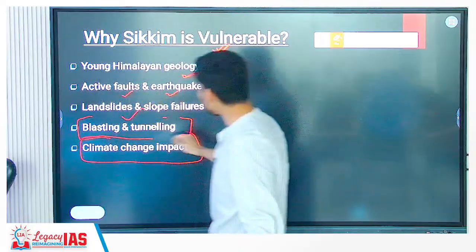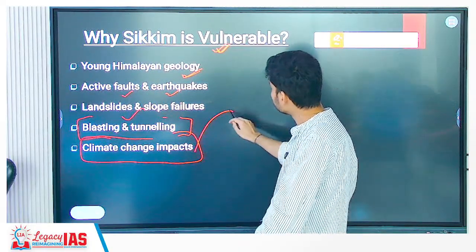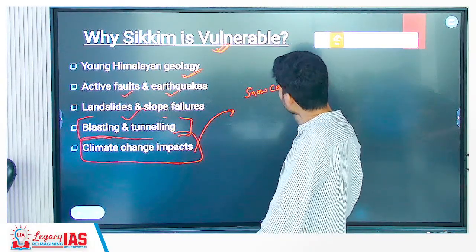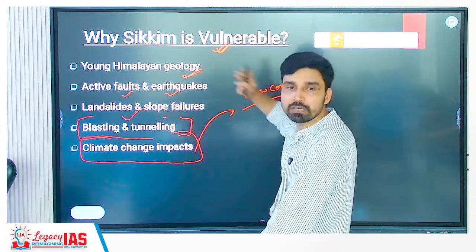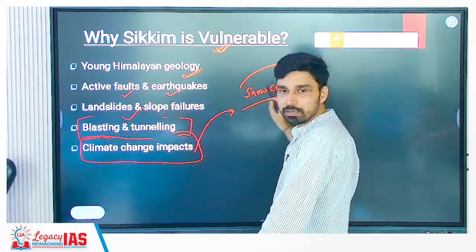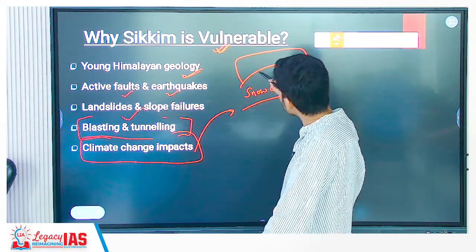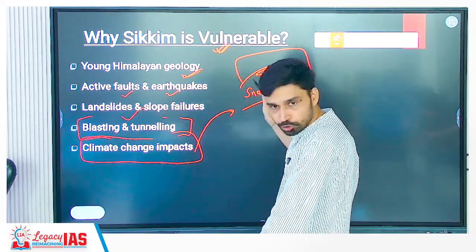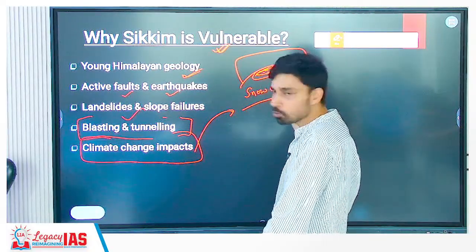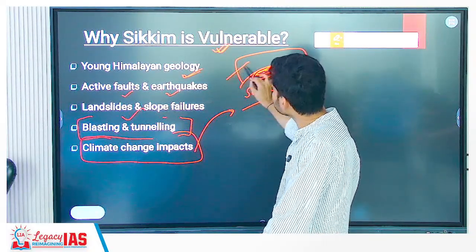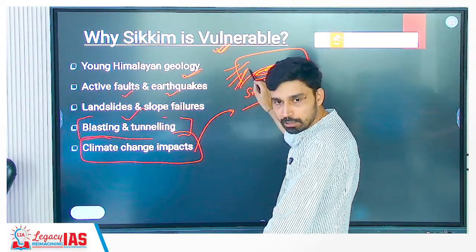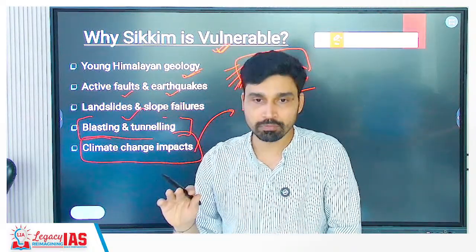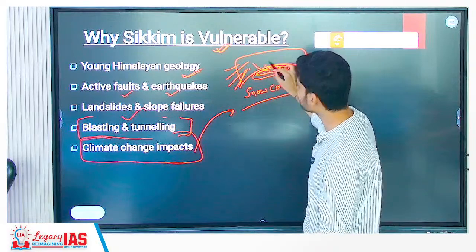And to some extent climate change impact also we are seeing, because if you go in the region of Himalaya which is covered with snow, a region which is permanently covered under snow, right? That means for millions and millions of years you had vegetation matter, organic matter here, continuously getting decomposed, but the gases here are not escaping because they are trapped inside the snow cover. Now global warming is resulting in what? Rapid retreat of glaciers, melting of snow. So many areas of the Himalayas which always had permanent snow cover, now in the summer the snow cover reduces. So what happens? It allows these gases to now escape out.